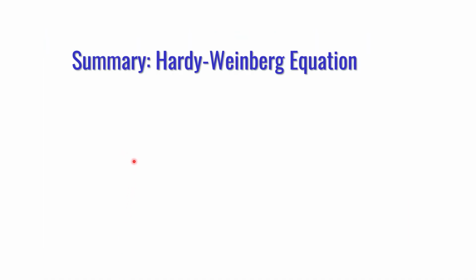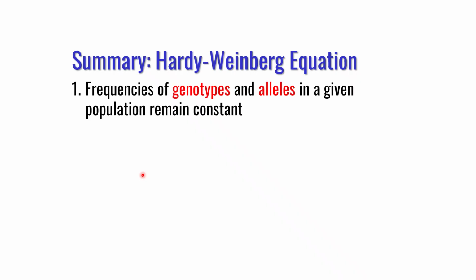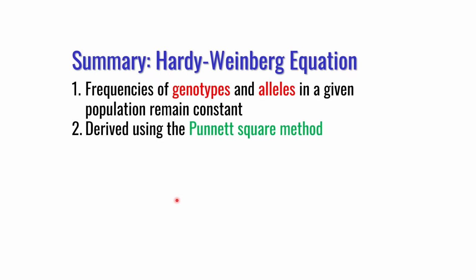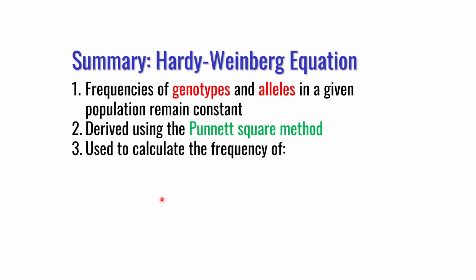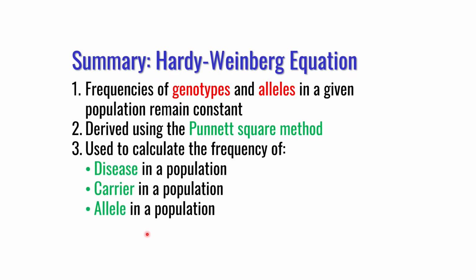So the summary of the Hardy-Weinberg equation: the frequencies of genotypes and alleles in a given population remain constant. It is derived using Punnett square data for a monohybrid cross. It is used to calculate the frequency of disease, carrier, and alleles in a population.